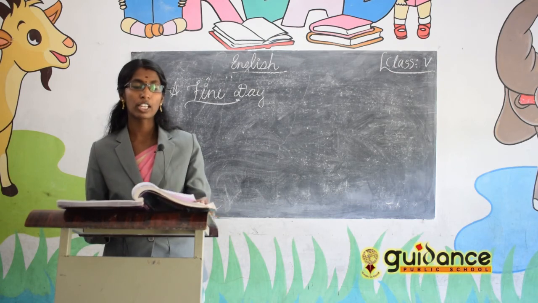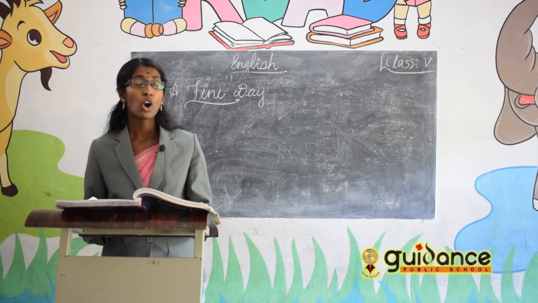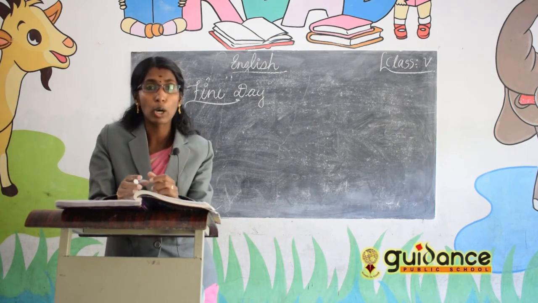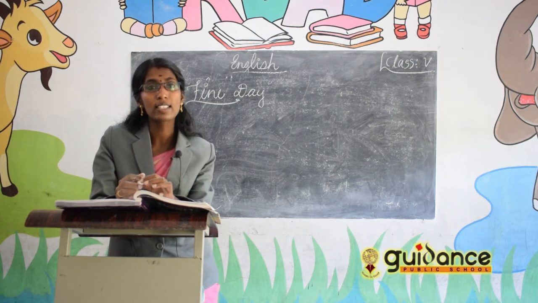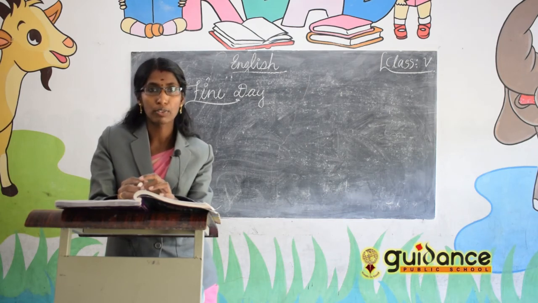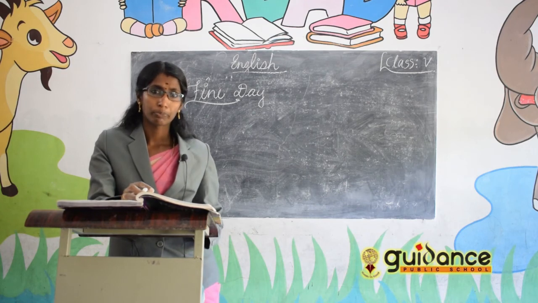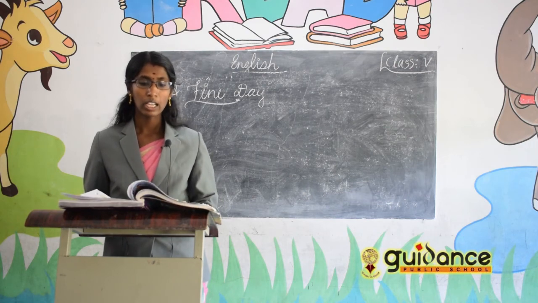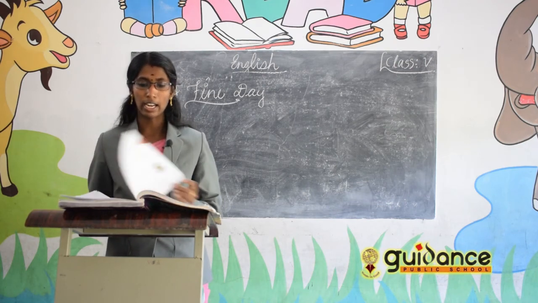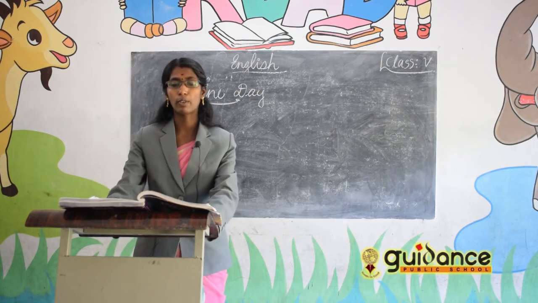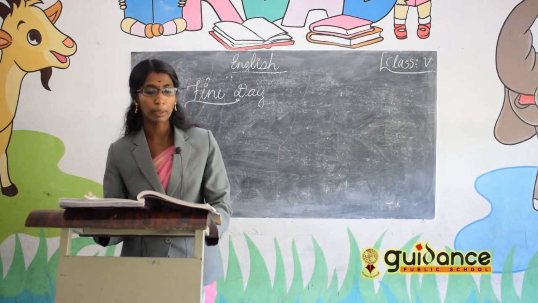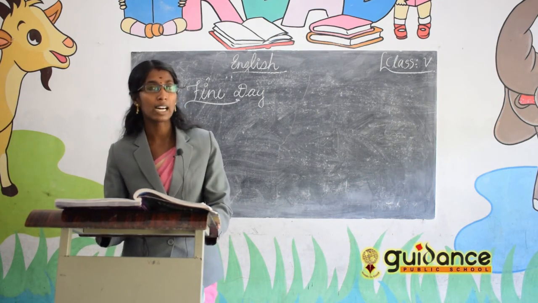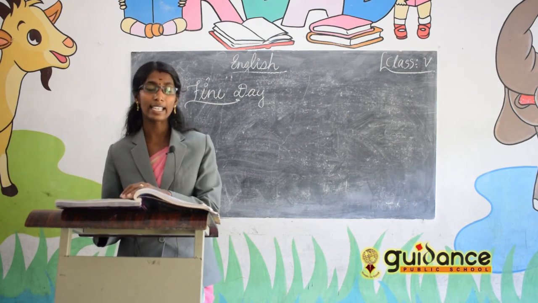Then once again we would revise the lessons. First one was Oliver Finds a Home. Oliver Finds a Home is the story about Oliver who was an orphan and at last he got a home. He found a home himself. Then in that lesson you have one grammar part, which is helping verbs and subject verb agreement. Helping verbs are the words which we use just before the verb to complete the verb. So you have to learn the textbook activities.